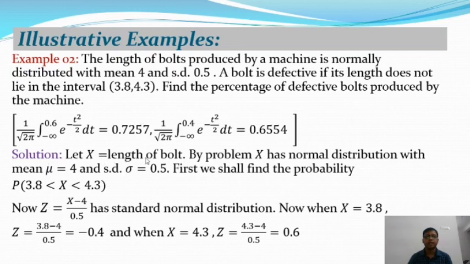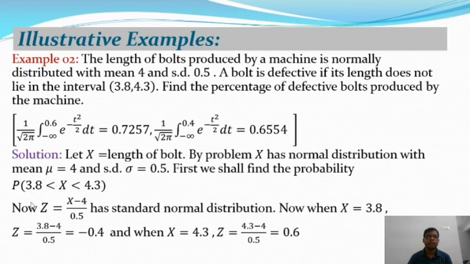Let x be the length of a bolt. Okay. So by the problem, x has a normal distribution with mean mu equal to 4 and standard deviation sigma equal to 0.5. So first we shall find the probability that the bolt is okay, and after that we will find the defective bolts, which do not lie in that interval. Okay, so x is the length of the bolt. This is the probability density function as well. So the probability of 3.8 is less than x less than 4.3.